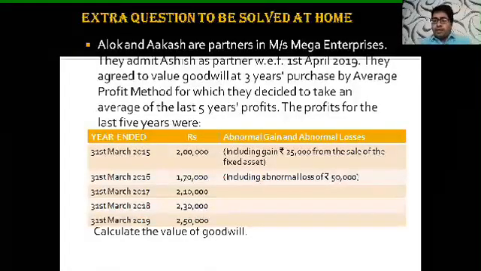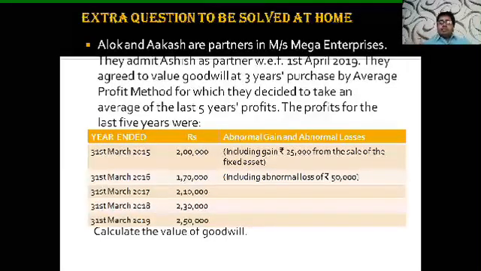Again, I am repeating, the average profit method is the sum total of n number of years divided by the number of years. And for calculating the normal profit, we are required to add back the abnormal losses, and deduct the abnormal gains of the respective year. On this basis, you are going to solve this extra question after this video is over.